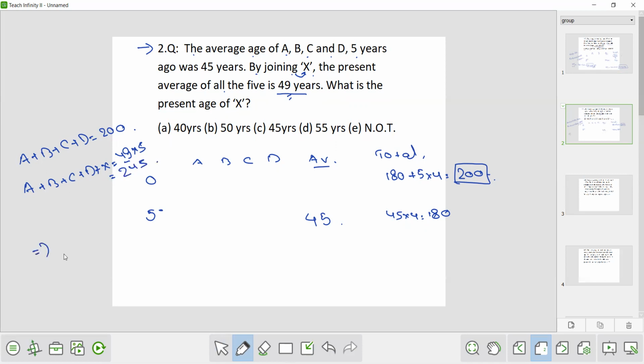Now from here we will calculate the value of X. So X will be 245 minus 200, that is 45 years. So the present age of X is 45 years. Two questions I have taken on the same concept. Now I think that concept will be clear.